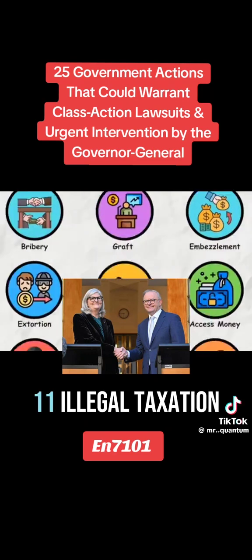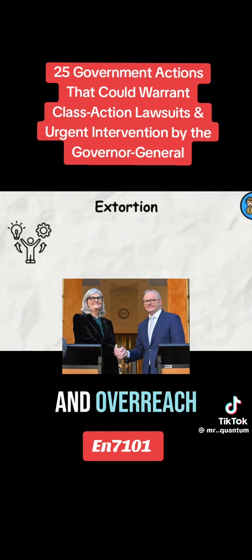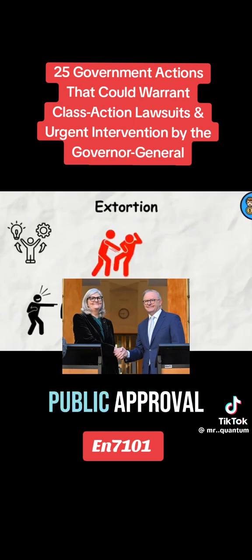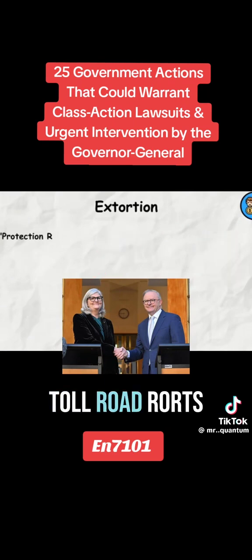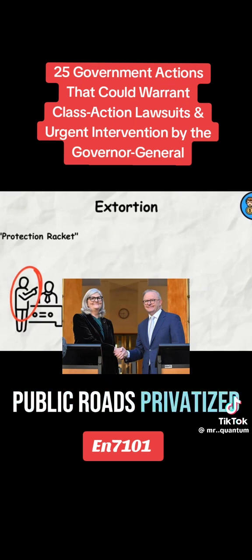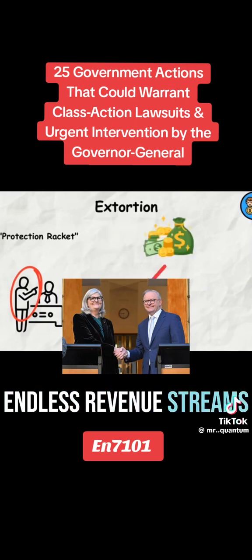11. Illegal taxation and overreach. Excessive taxation without public approval, sneaky tax hikes under different names, toll road rorts, public roads privatized and turned into endless revenue streams.